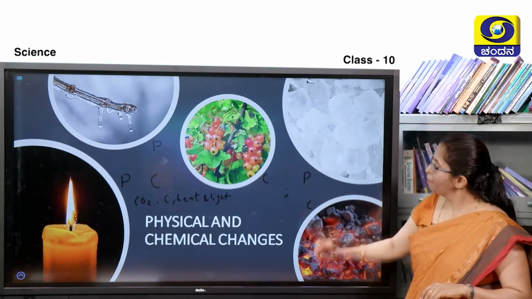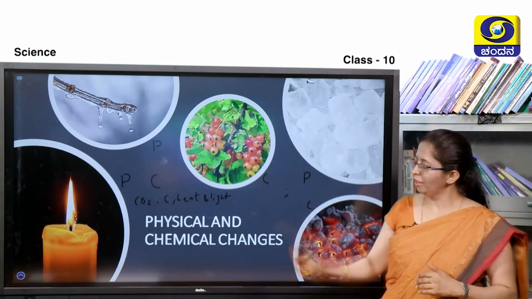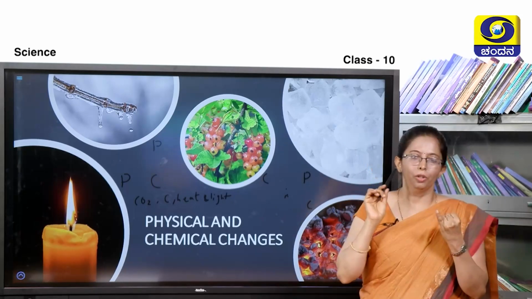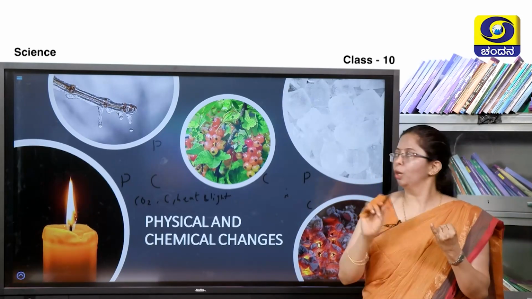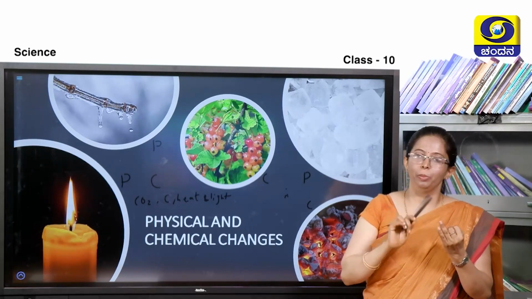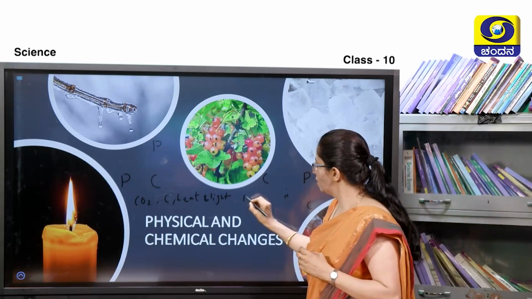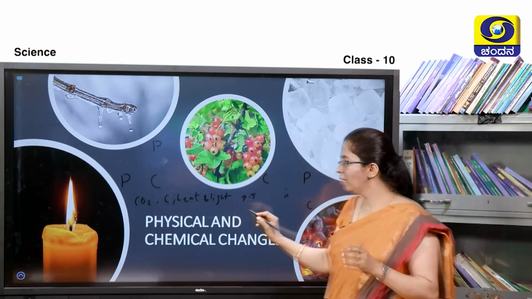Now then, what are physical and chemical changes? We will just try to recapitulate once again. In the physical change, no new substance or compound will be formed and there will be no change in the chemical composition, and physical changes are always temporary and reversible.